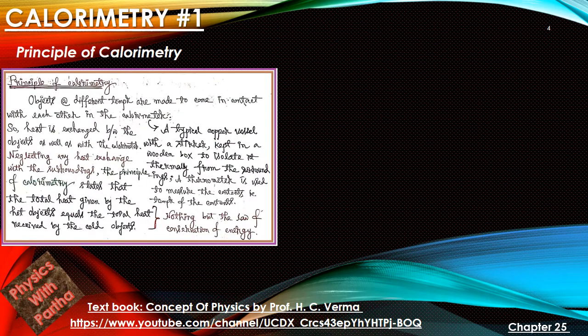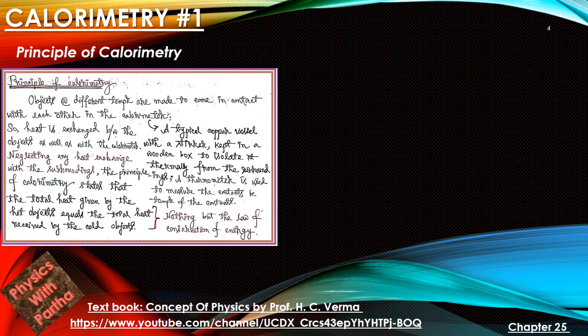Okay. Let's talk about the principle of calorimetry. This states that objects at different temperature are made to come in contact with each other in the calorimeter. So what is a calorimeter? A calorimeter is a typical copper vessel with a stirrer which is kept in a wooden box to isolate it thermally from the surroundings. And a thermometer is used to measure the temperature of the calorimeter and the contents.